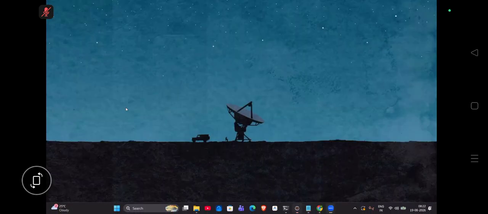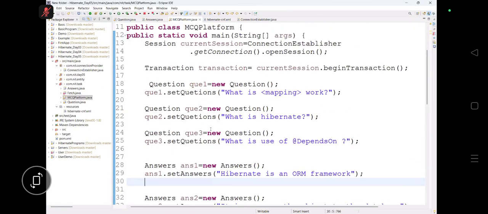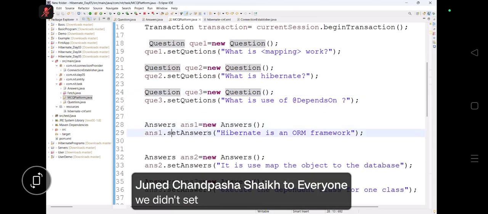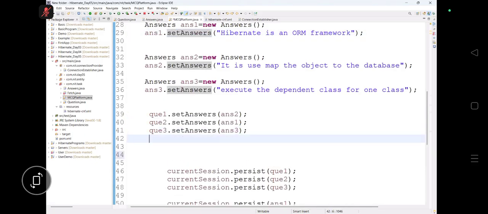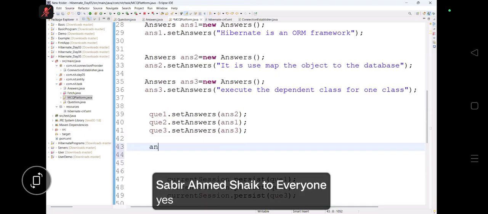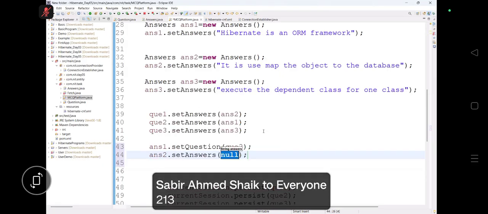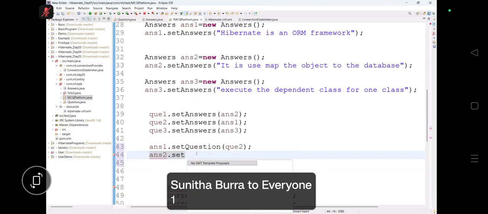My mistake. We had not set the question here as we had set the answer. You can see question is there, question is there, question is there. Answer is there. We had set the answer. Okay. Now in the question we are setting the answer or not? In the same manner, in the answer we have to set the questions or not? Okay. Now let's go, guys. Answer 1 dot set question, and answer question 2 is there. Okay. Now answer 2 dot set question, right? You can see, acha, wo ye mistake aa gaya, you will not commit the mistake now, right?